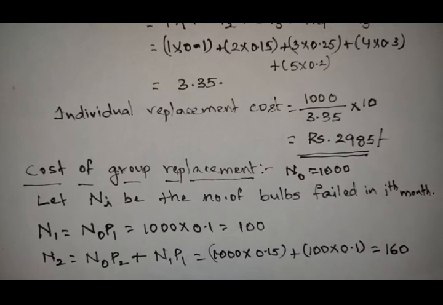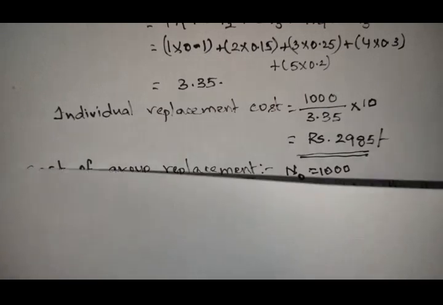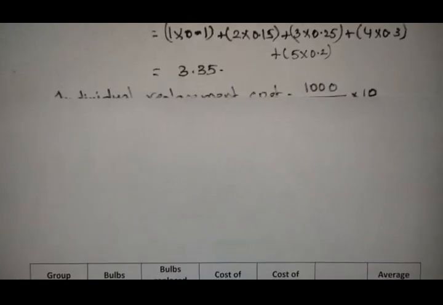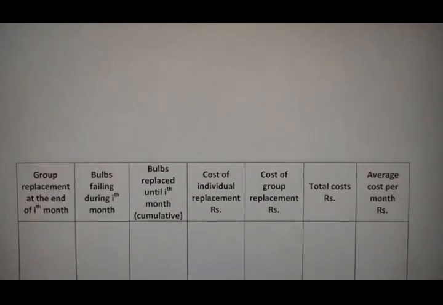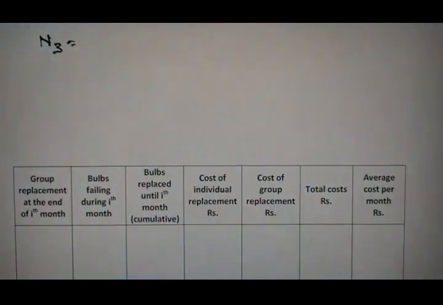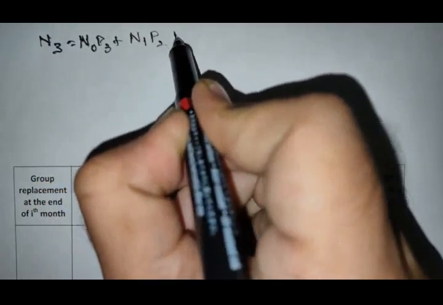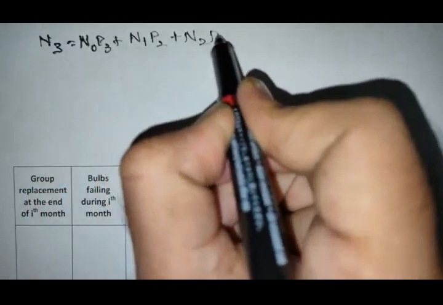Similarly we need to find N3, N4 and N5. Let us find those values. N3 is equal to N0 into P3 plus N1 into P2 plus N2 into P1.